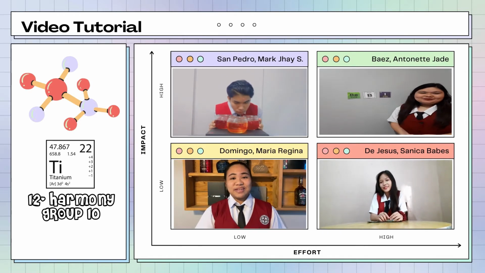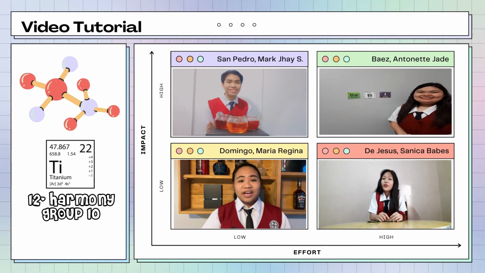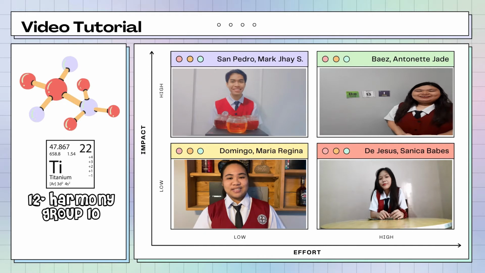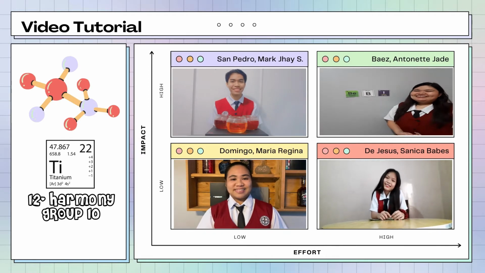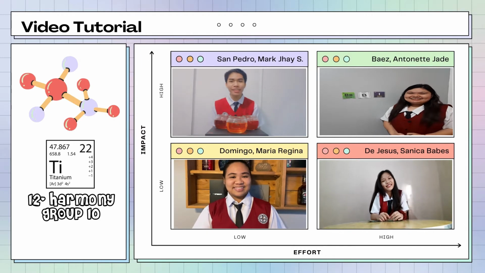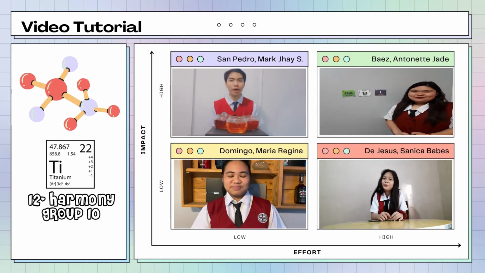Having a hard time naming binary compounds? Or writing its compound name? Don't worry, we got your back. Ready your paper and periodic tables because we are about to start.